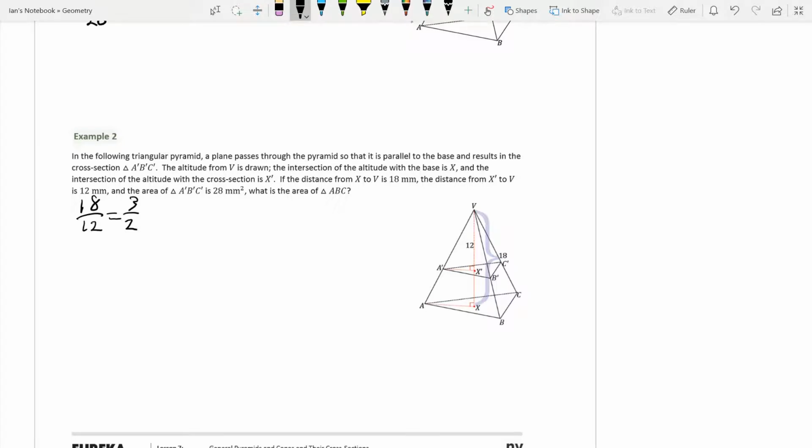Now, again, we're going to have to square this because we're doing this to each dimension. So if we square this, it's 9/4, and we're going to take 9/4 of this 28 millimeters squared, which is going to get us 9 times 7, which is 63 millimeters squared. So that's the area of ABC.